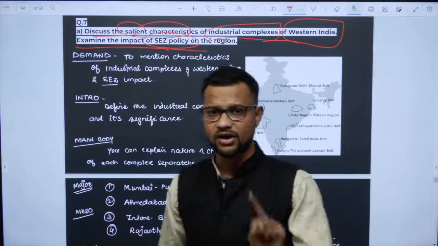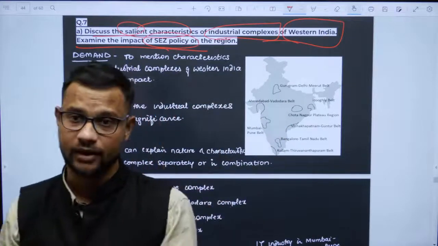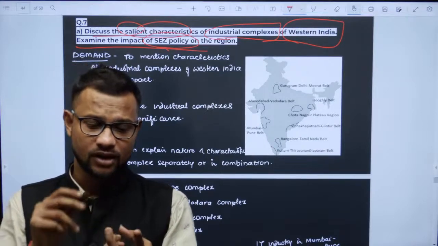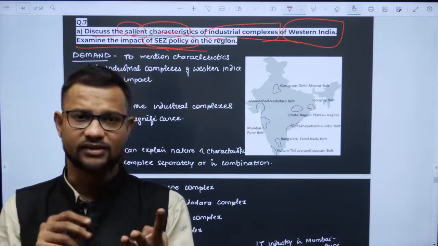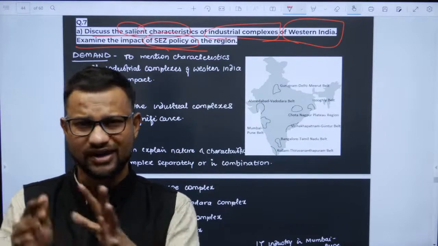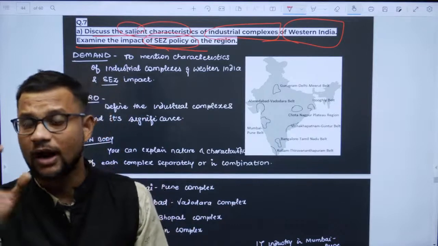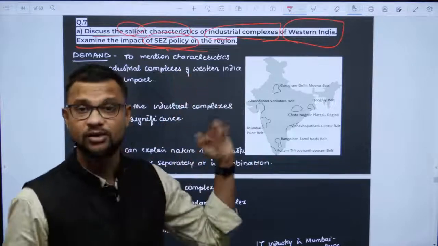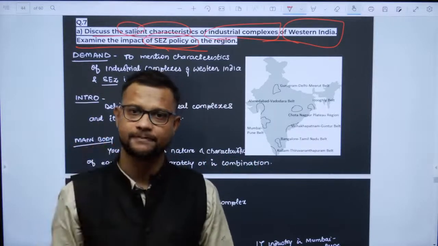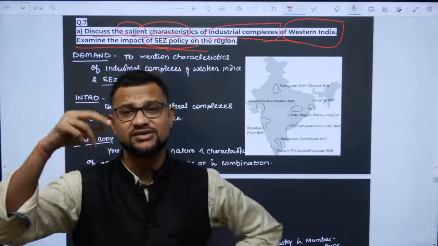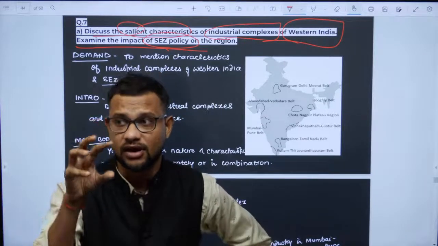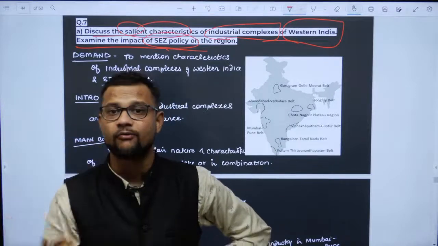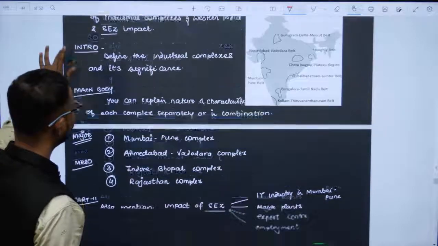Two parts hai. First, salient features of industrial complexes of Western India. Mumbai, Pune, Nasik region, the triangle, right? Then Ahmedabad, Vadodara. Then some Rajasthan region wala complex hai, and then Indore Bhopal wala region, some part of Western India. So you have to write about each of them individually, because the question is for 15 or 20 marks. What are the conditions that led to the promotion of industrial density over there, what are the problems over there, and then what next you will be writing about.